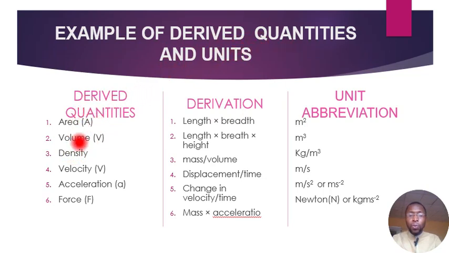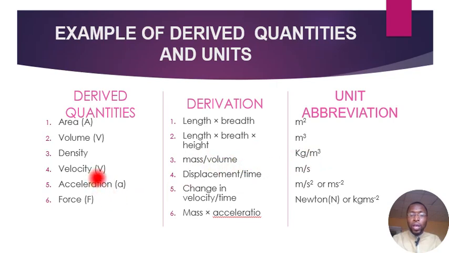Some of the examples of derived units and quantities, we have them here. We have area. By formula, we know area is length times breadth, but the derived unit of area is meter squared. For volume, the formula is length times breadth times height. The derived unit for volume is meter cubed. For density, by formula, it's mass over volume. The derived unit for density is kilogram per meter cubed.